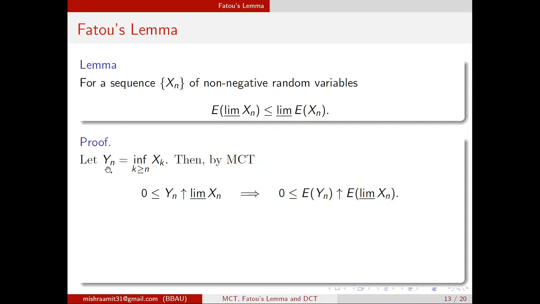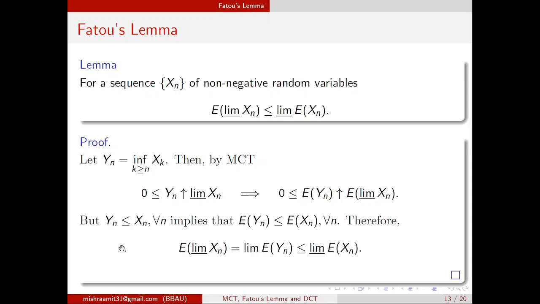But focus on yn. Yn is the infimum of all these, meaning xn, xn plus 1, xn plus 2, and so on. So if yn is the infimum of these, yn will be smaller than every one of them. That means I can write that yn is smaller than xn for every n. So since yn is smaller than xn, the expectation of yn is also smaller than the expectation of xn.